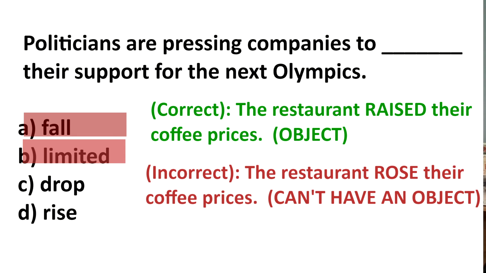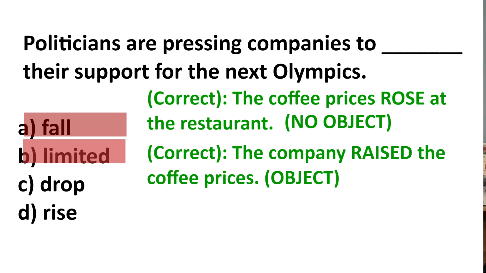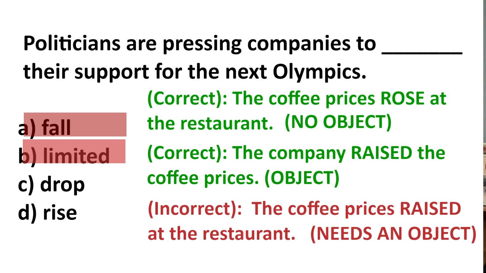If I say the restaurant rose their coffee prices, this is incorrect because rose cannot have an object. However, I say the coffee prices rose at the restaurant. This is correct because rose cannot have an object. So the coffee prices rose. The company raised the coffee prices. However, if I say the coffee prices raised at the restaurant, this is incorrect because raised needs an object. You need to raise something.